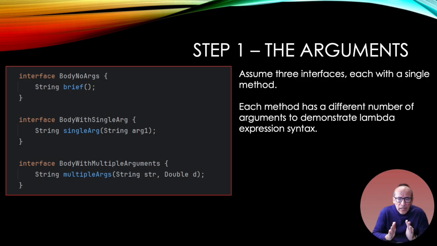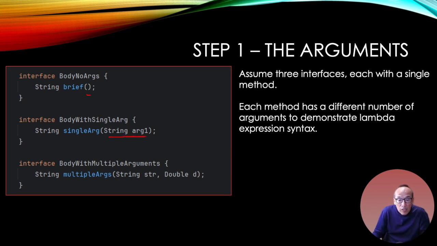Okay, hold on to your hats. Let's buckle up. Let's take this step by step. We're going to use some arguments here, some examples. What I want you to focus on is not the interface itself, but this argument is empty. This argument over here is of type string.